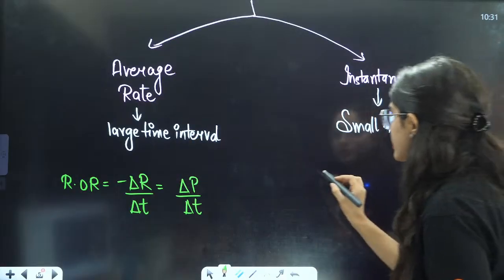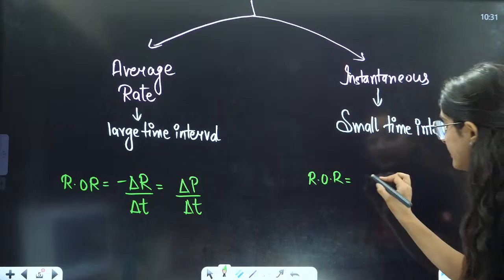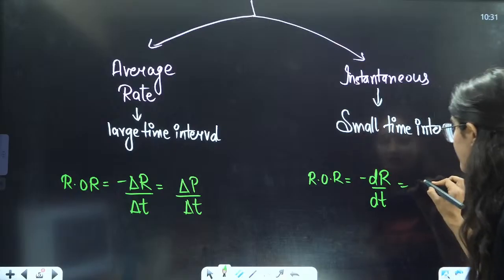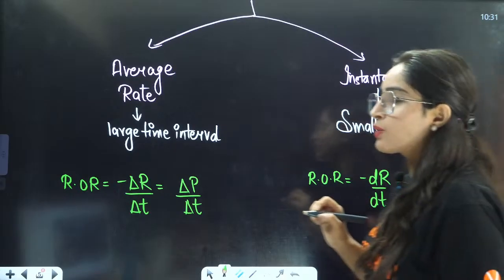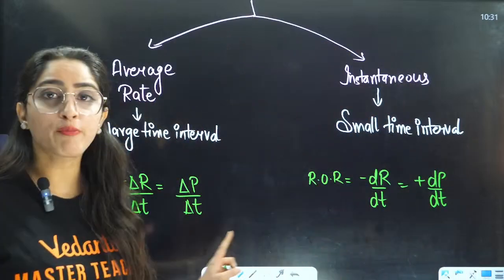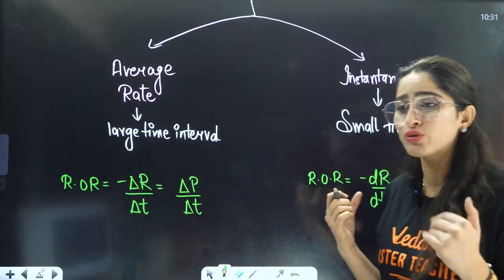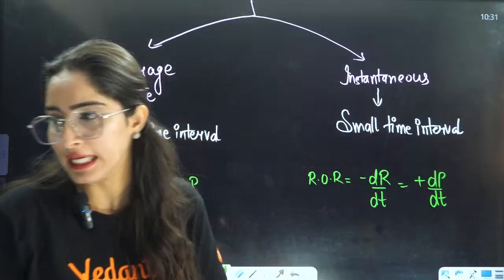If the change is small, we represent it by instantaneous rate, that is minus dr by dt, or plus dp by dt. Just remember that for reactants there is a minus, for products there is no minus, it is positive, so that we can make the overall rate a positive quantity.